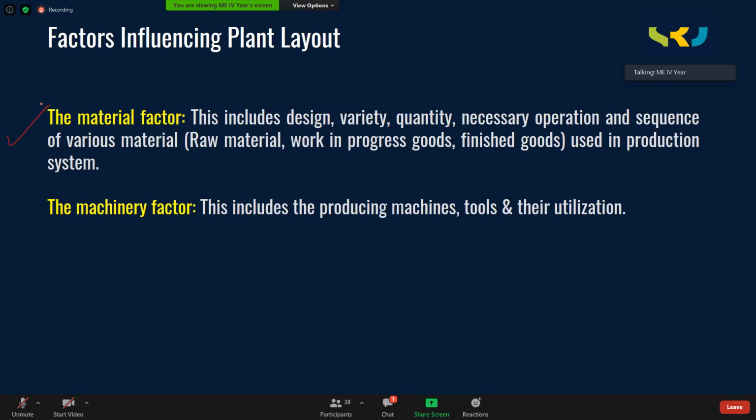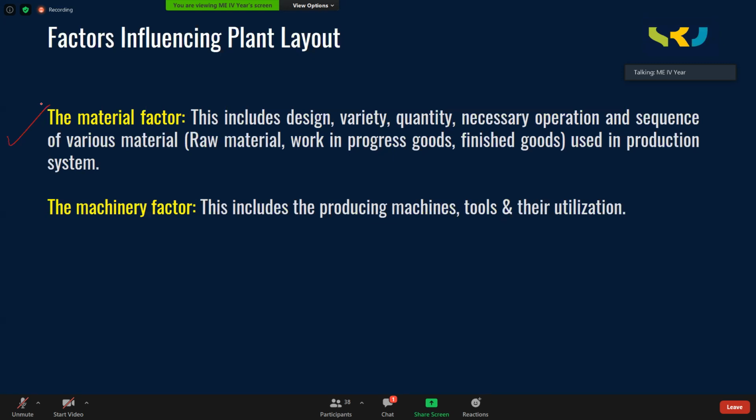What is the design of the material you are going to produce? What is the variety of the material and what state is it in? Is it a solid, semi-solid, or liquid? What kind of material is it? How much quantity are you dealing with? What are the necessary operations and the sequence of operations to be carried out on it? Depending on the sequence of operations, we prepare a layout.